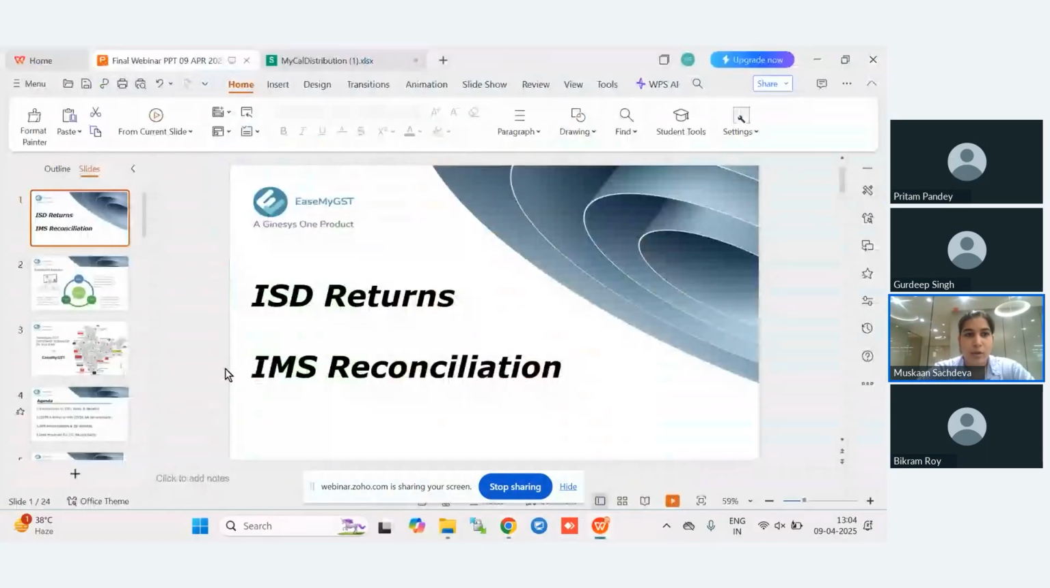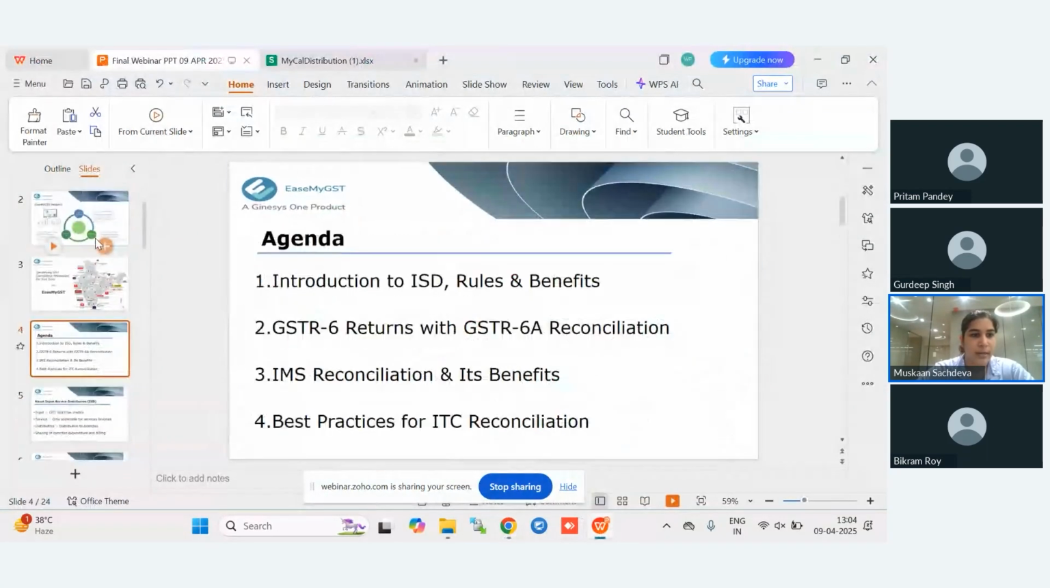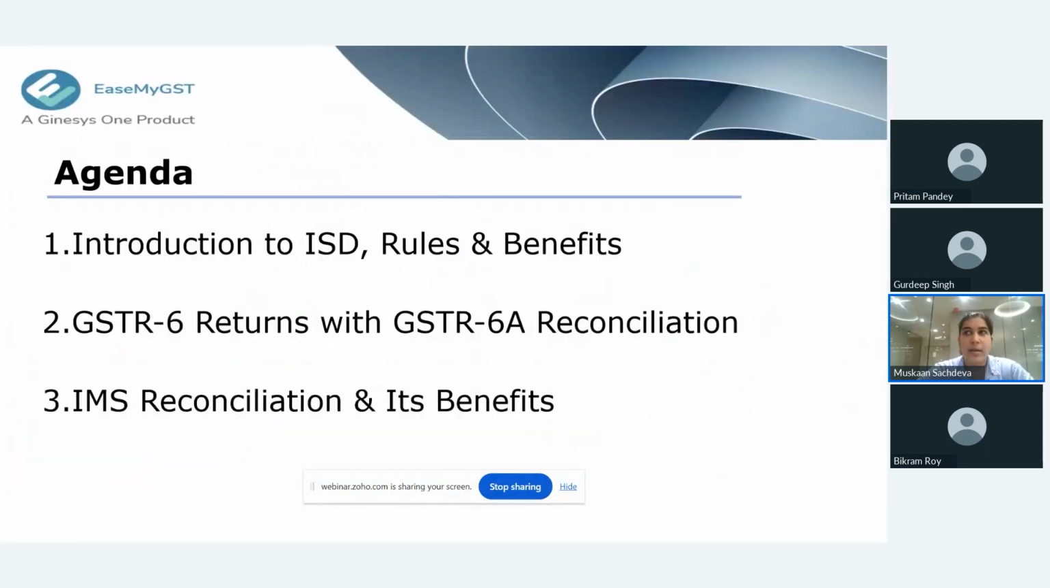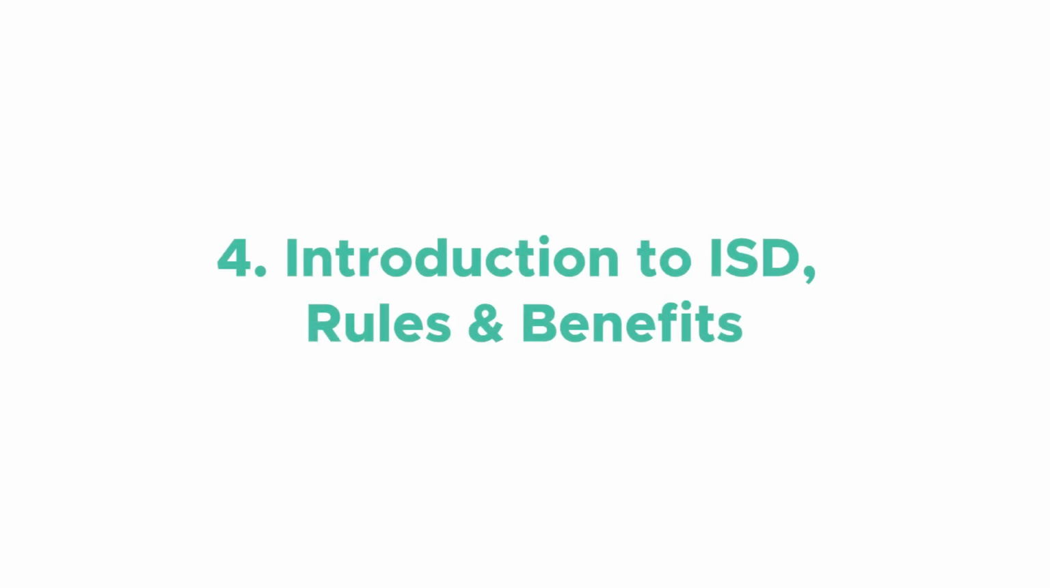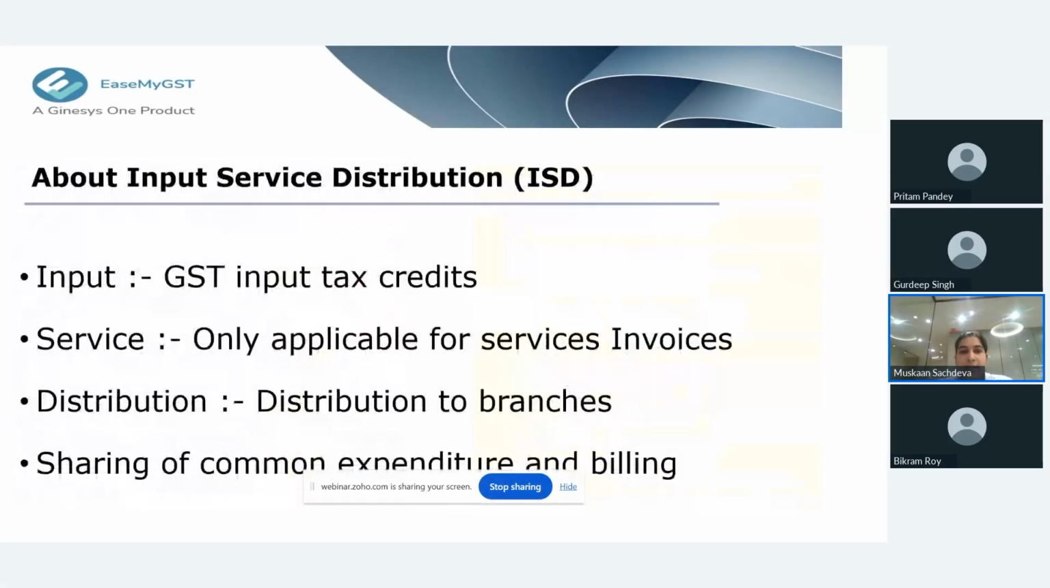I want to welcome all of you to today's session. As Pritam has already told you the agenda of today's webinar, now I'll be telling you all about ISD filing. As the name suggests, ISD is the Input Service Distributor. It is basically about the GST input tax credits. The ISD is applicable only for the service invoices in which the input is distributed to the branches who share a common expenditure and billing.